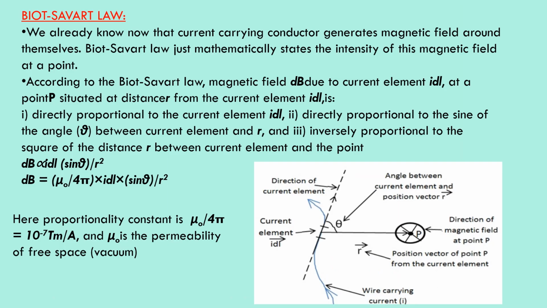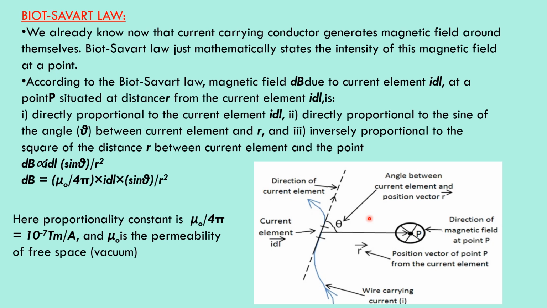Let us study Savart's law in detail. When a current is carried in a conductor, it will produce a magnetic field around it. This blue color wire is a wire carrying current. If the wire is carrying current, it will produce a magnetic field around it. How do you know that? Keep a magnetic compass near the wire carrying current. Then the magnetic compass will show deflection. It indicates that the current carrying conductor generates a magnetic field.